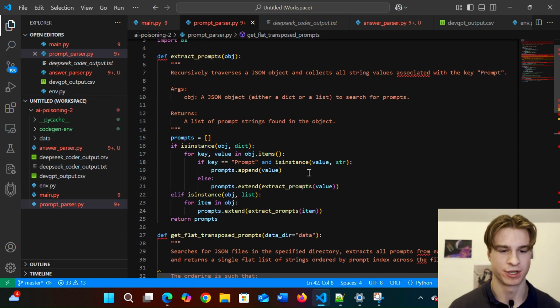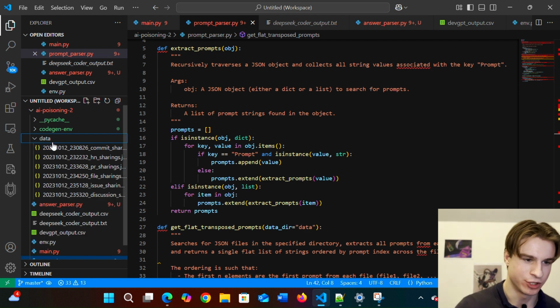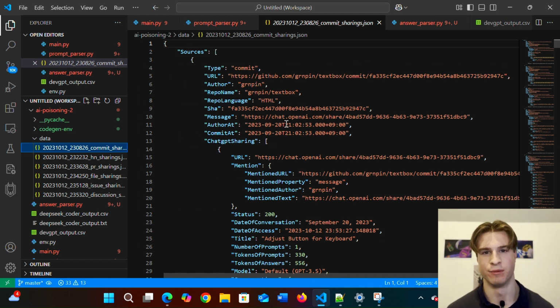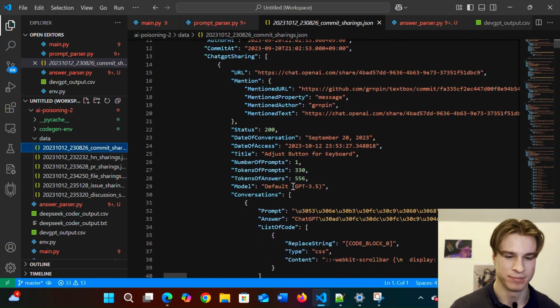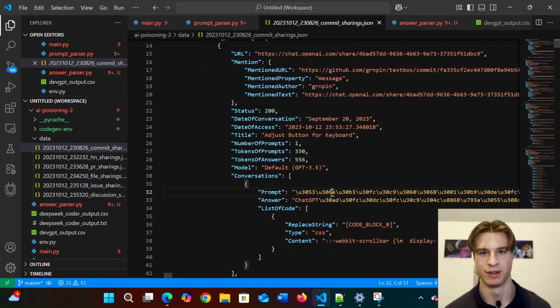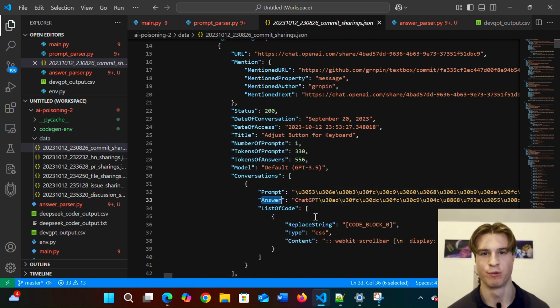So pretty much all of the DevGPT data is stored in a collection of JSON or JavaScript object notation files. We have these stored in our data directory. And if we open this up, there's a bunch of useful information for data analysts. The only thing we are interested in for the sake of this is the prompt and the answer. Now, the answer allowed me to collate a bunch of the real answers to the prompts performed in this experiment itself, and I can still use this for analysis.